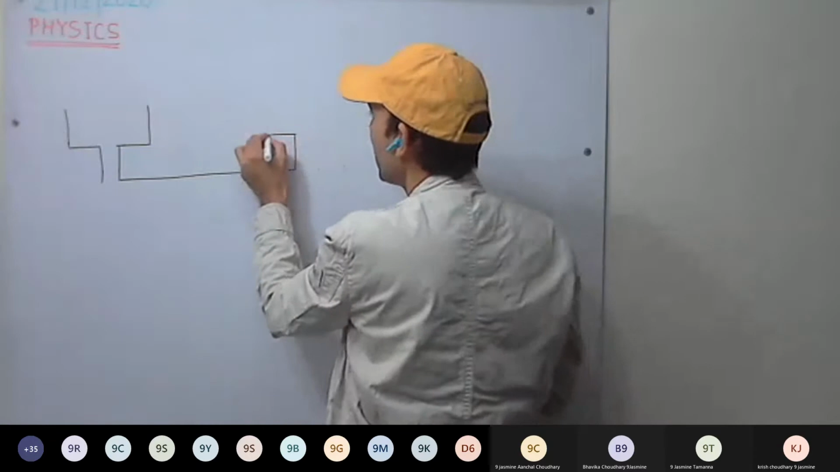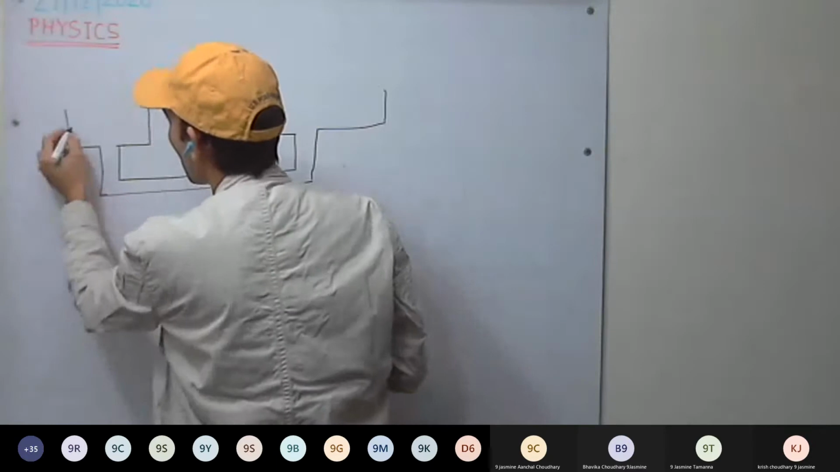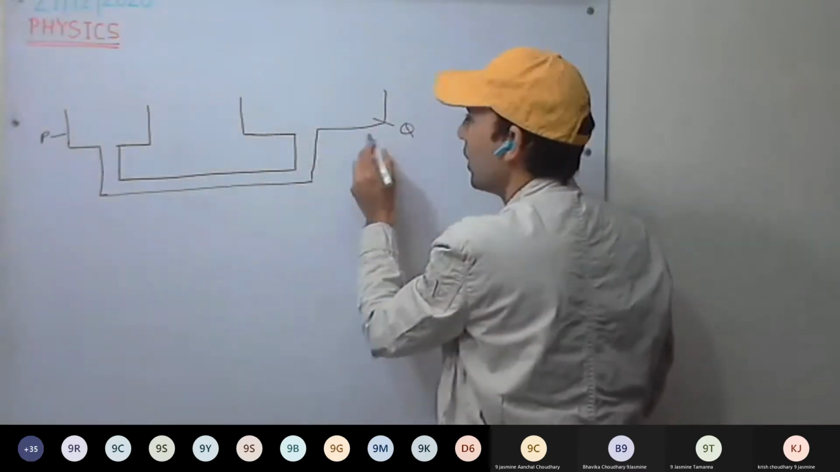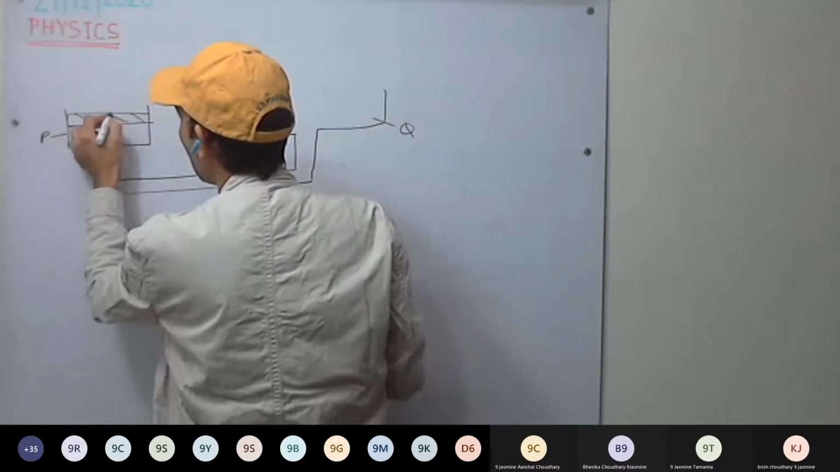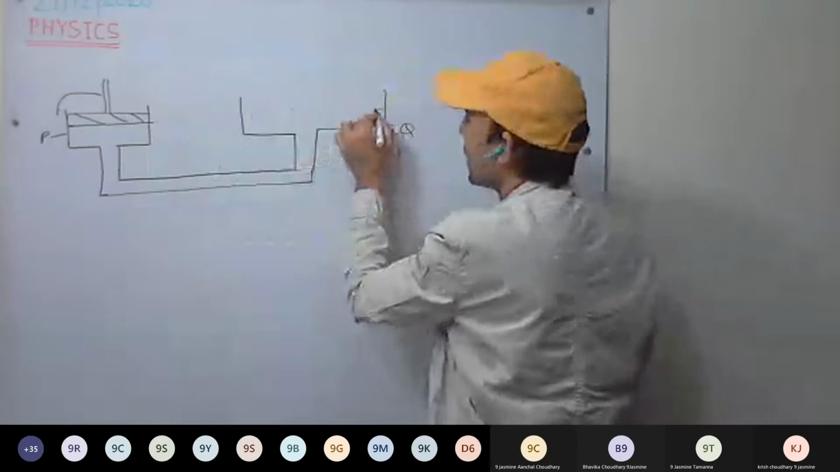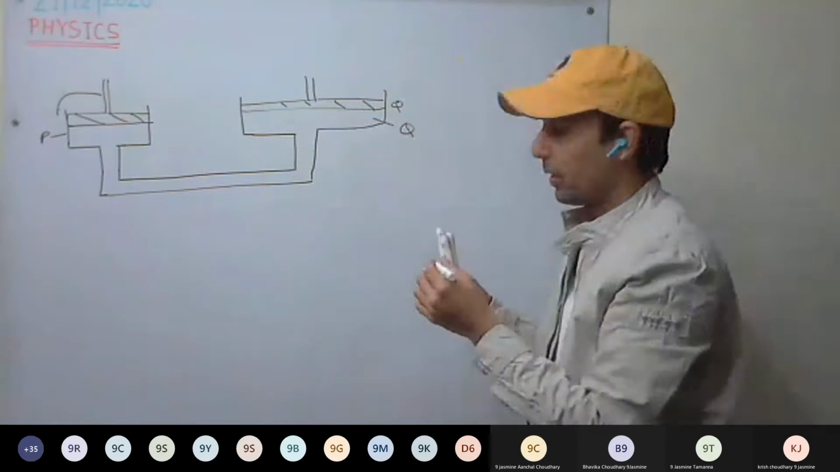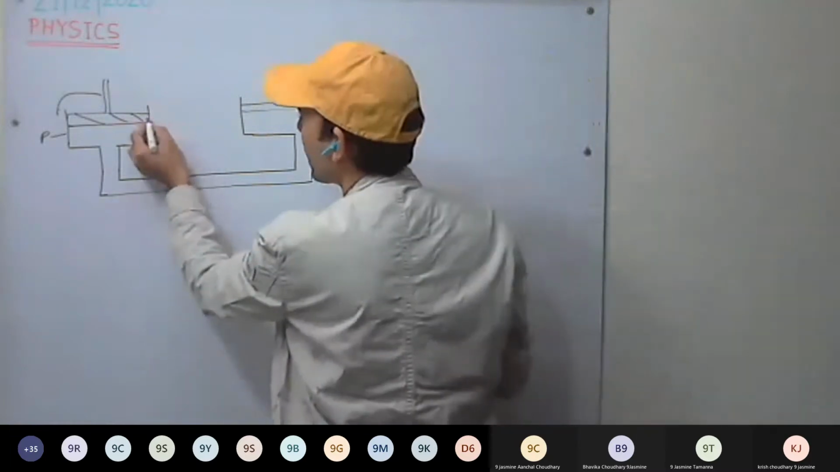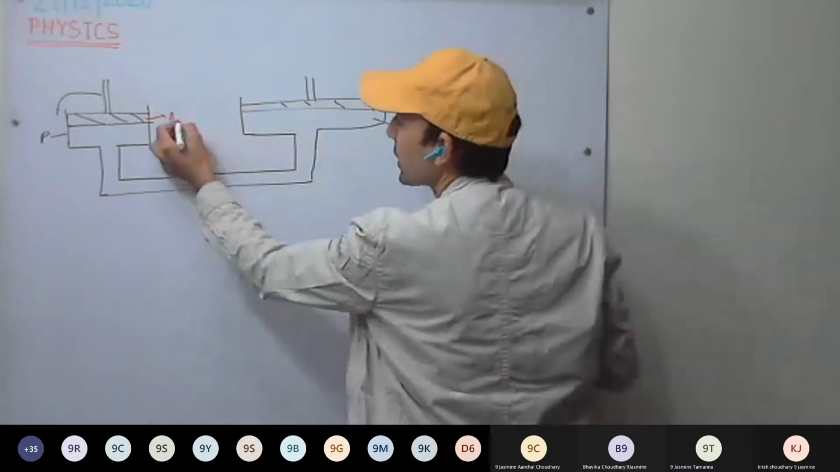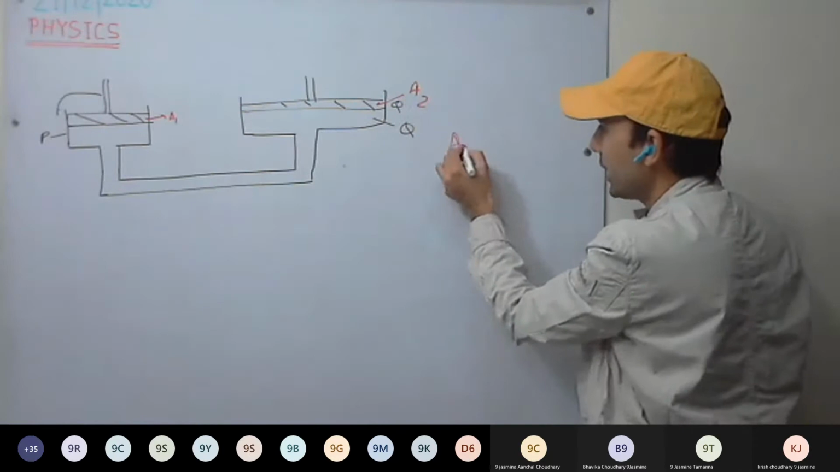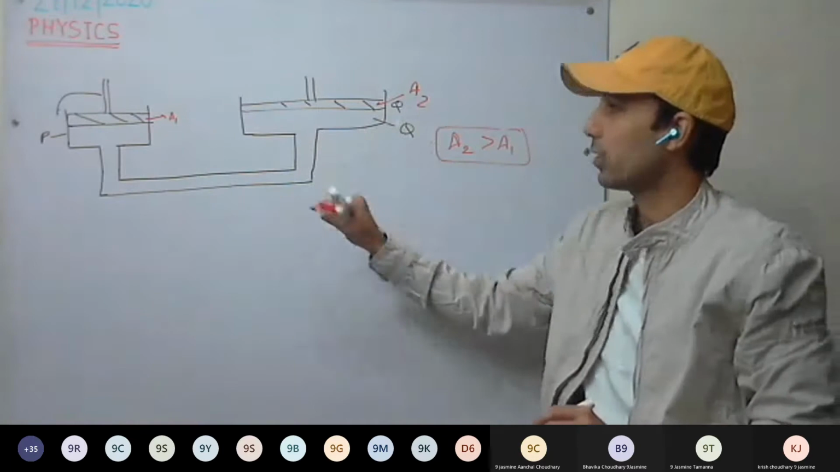So here we have two containers. Let this be P and this be Q, smaller and bigger. Here we have the piston, we call it the P piston. This is the Q piston. This is the area of cross section of this piston and the area of cross section of this piston. This is A1, A2, and here you can see A2 is greater than A1. This is always clear.